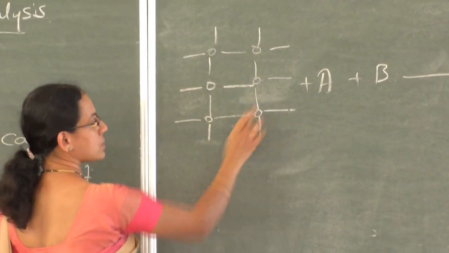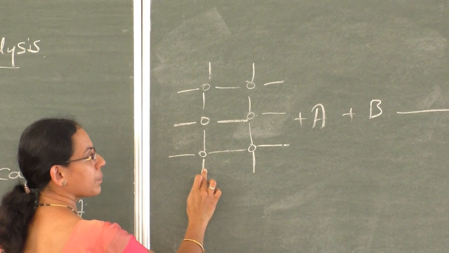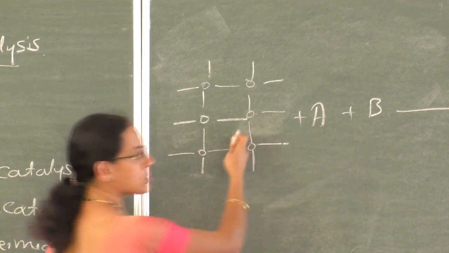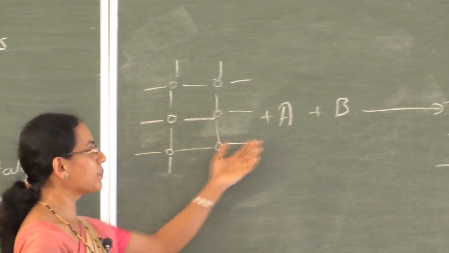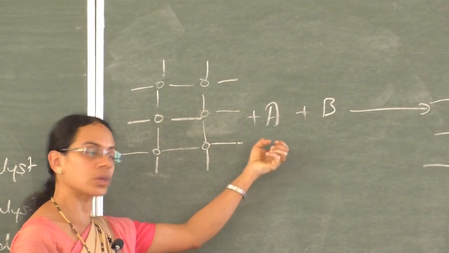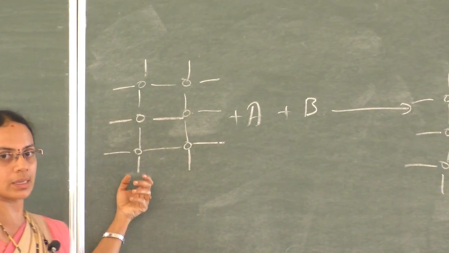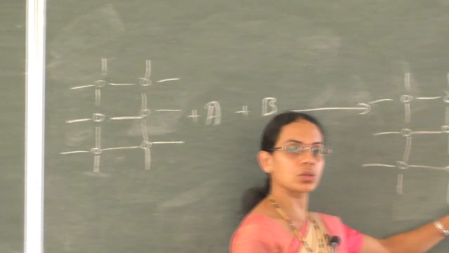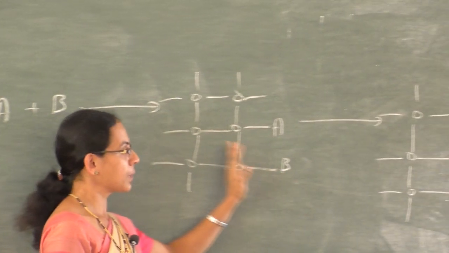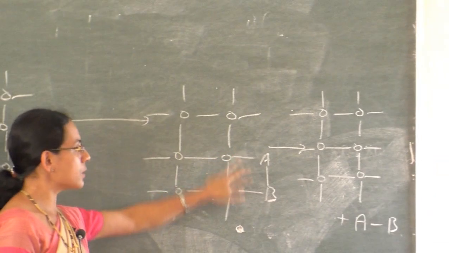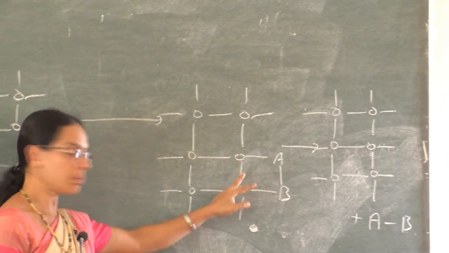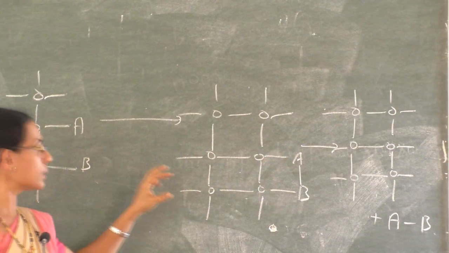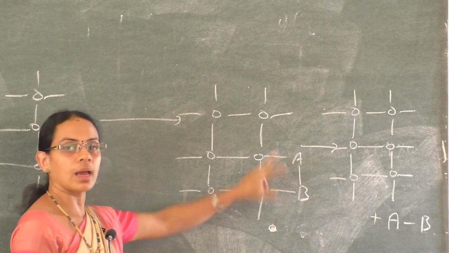So this is the catalyst surface with the free valencies, and these are the 2 reactants. First, the reactants come closer to the surface of the solid catalyst, that is diffusion of the reactant molecules towards the surface. The second step is adsorption of the reactant molecules on the surface of the solid catalyst. And the third step is, if the reactants are adsorbed on adjacent sites, then there is formation of an intermediate between A and B.